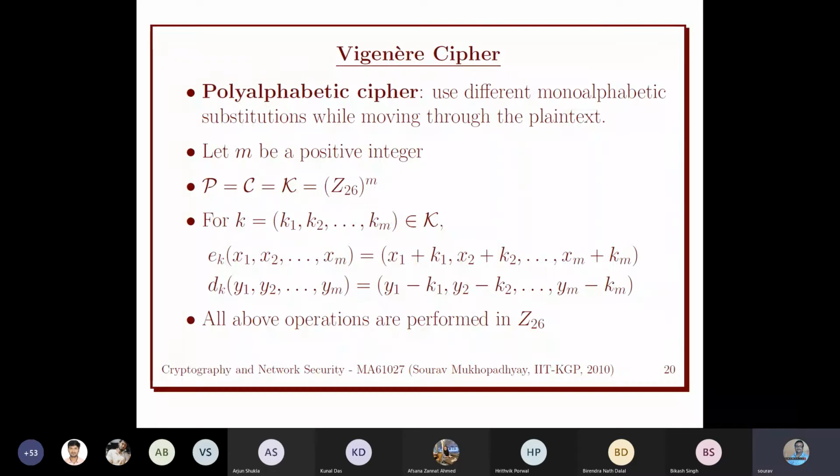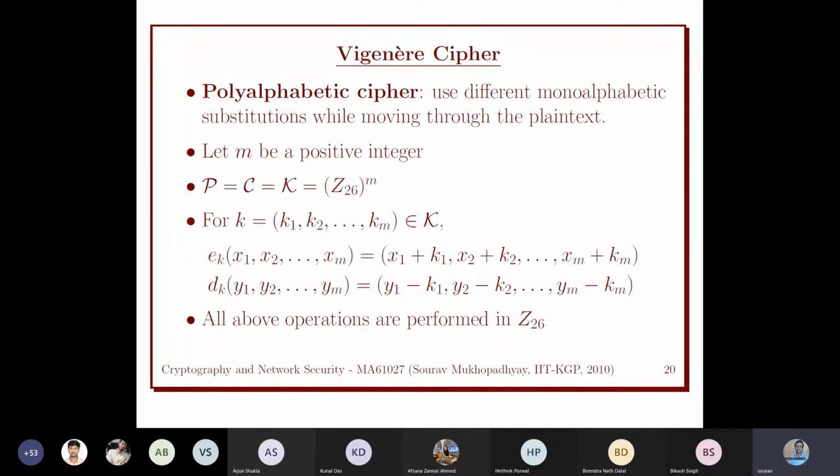So far the ciphers we have discussed are monoalphabetic ciphers. That means the same alphabet is mapped to a unique alphabet. Now, to overcome that attack, we have to discuss another type of cipher, which is called the polyalphabetic cipher.